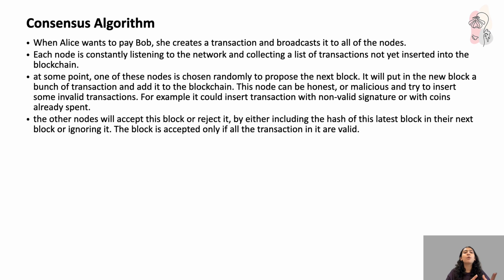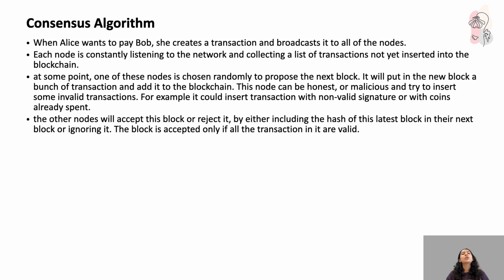So what happens? The block is accepted only if all the transactions in it are valid. They're going to check, because they also have an account of all the transactions. If I'm an honest node and a block has been proposed, I'm going to check all its transactions to see if they abide by my transactions. If that is the case, I'm going to take its hash and include it in the next block that I may be nominated to propose. But if I think this is invalid, I'm just going to ignore this block.